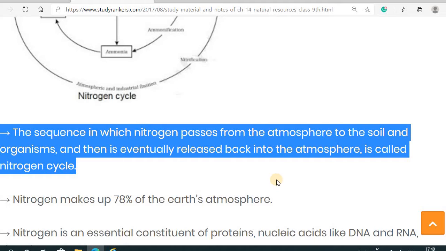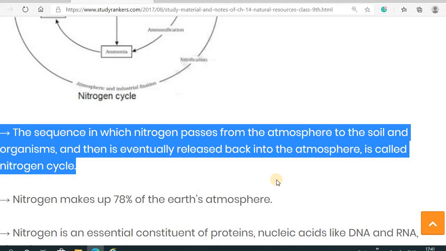In the nitrogen cycle, the main role is performed by the rhizobium bacteria, or you can say some of the bacteria that can fix nitrogen, that can directly trap the nitrogen from the atmosphere and fix it to the soil, and after the process it goes back into the atmosphere.